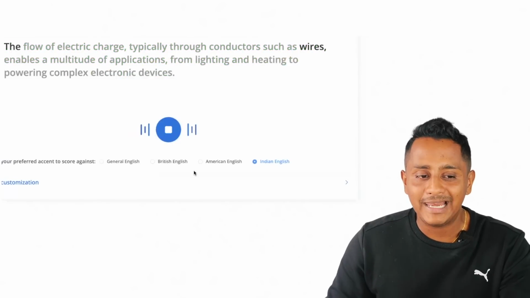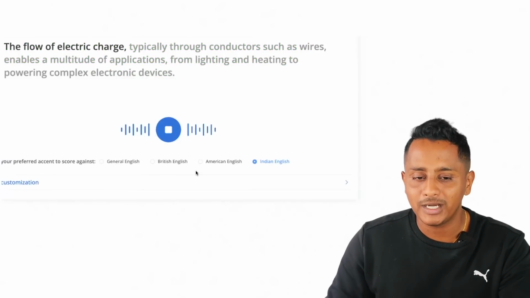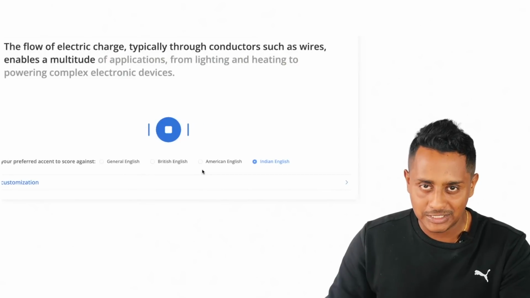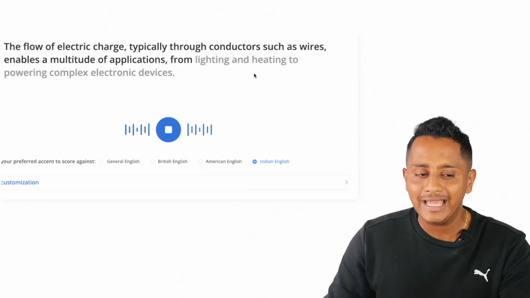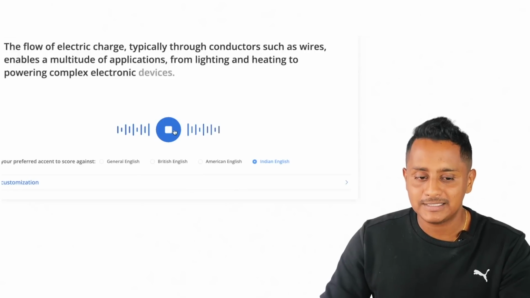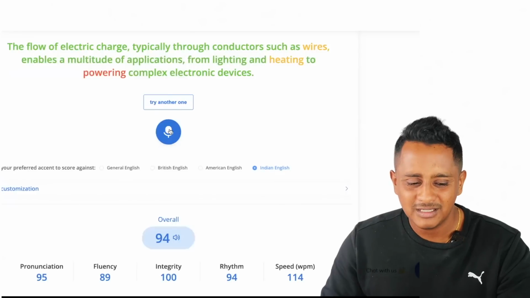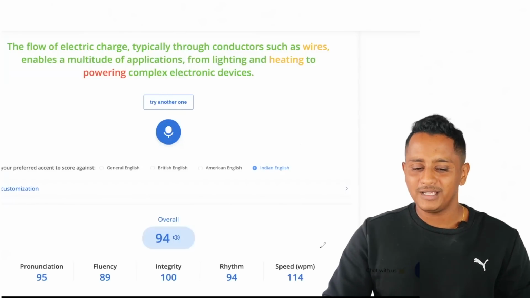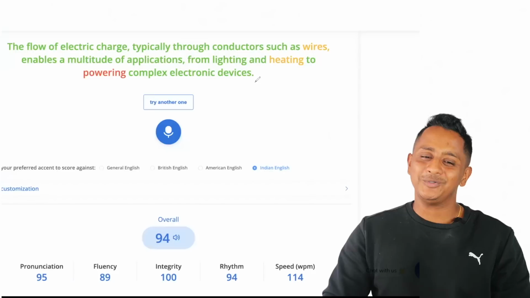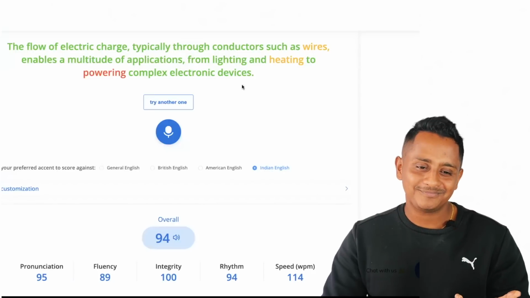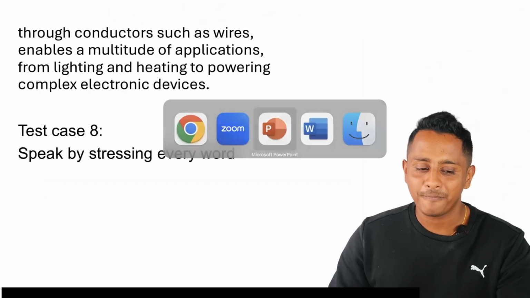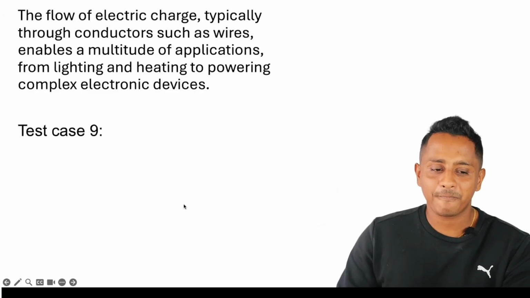The flow of electric charge, typically through conductors such as wires, enables a multitude of applications from lighting and heating to powering complex electronic devices. Don't do this. Everything looks fine, but again the speed went down, so again the marks will go down. Avoid doing all these things. Please don't try all these things. All right, so we quickly move on to the test case number 9.